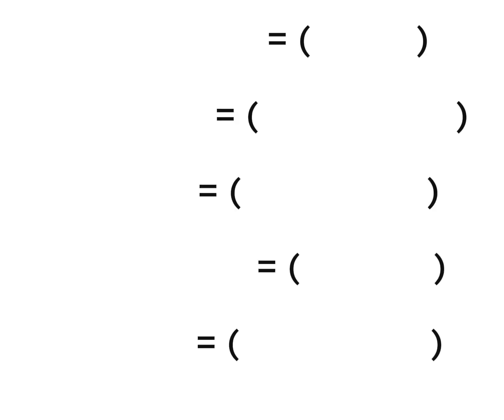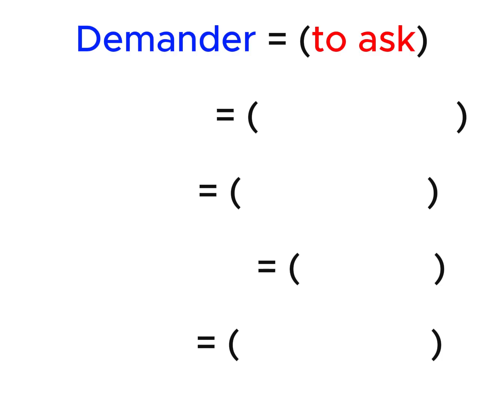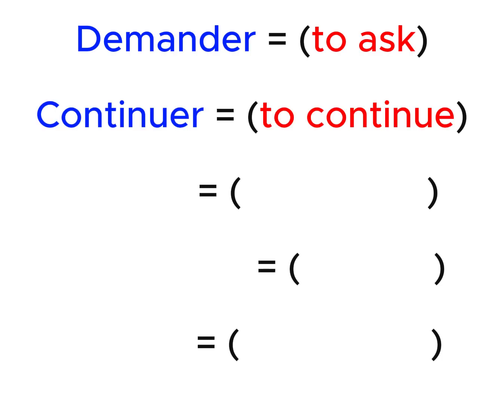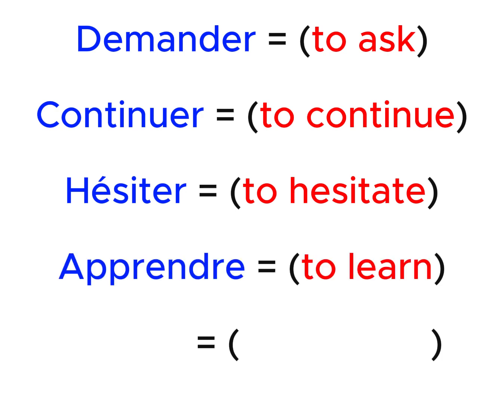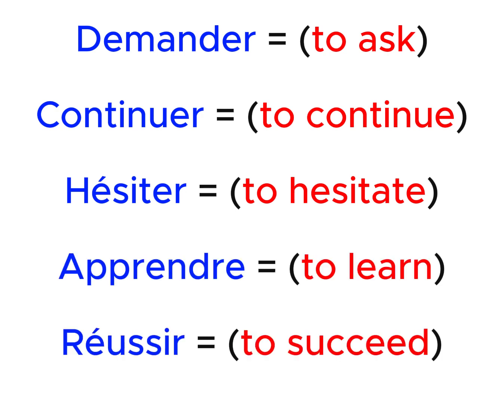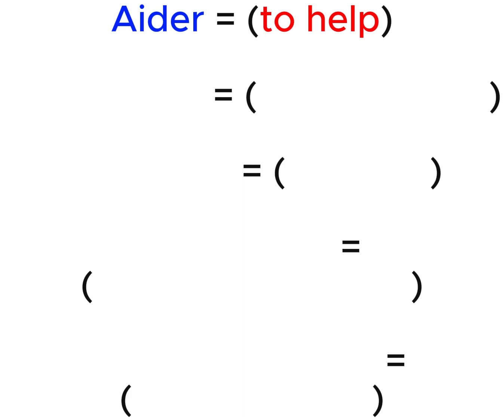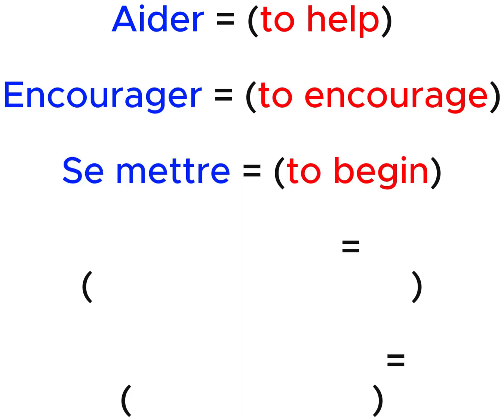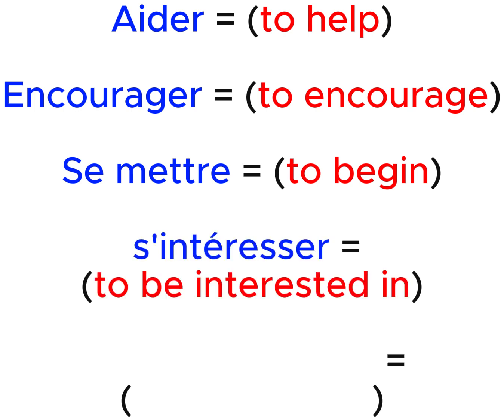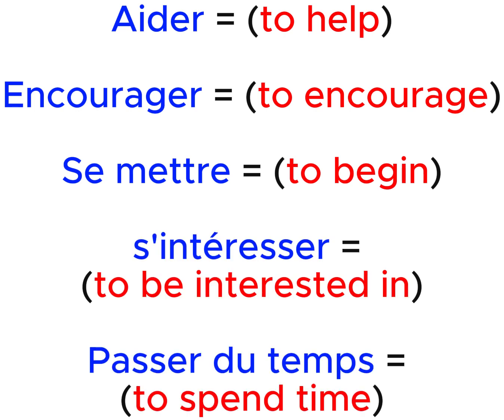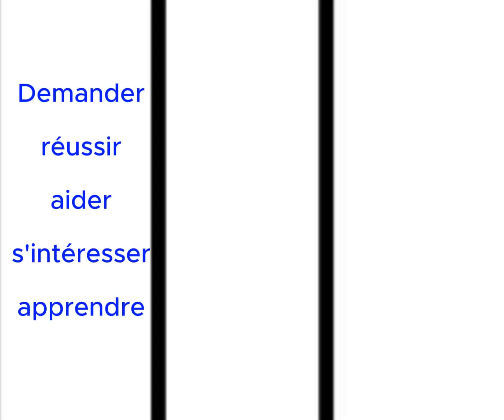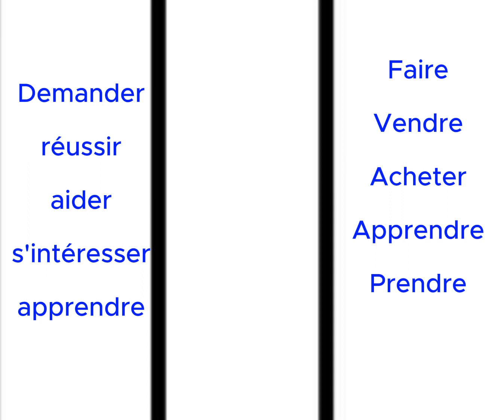In another case, for certain action verbs which are followed by another verb, the structure will be different. If we take verbs such as Demander, continuer, hésiter, apprendre, réussir, aider, encourager, se mettre, s'intéresser, passer du temps. These verbs, coming first, will define the meaning of the second ones. For these, we must put the preposition à between the two verbs.